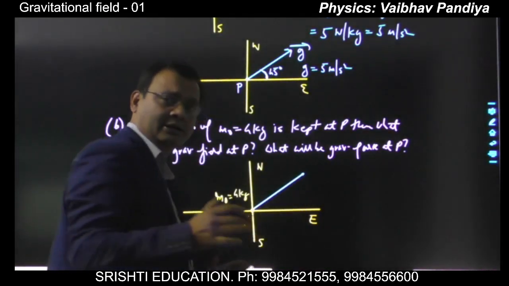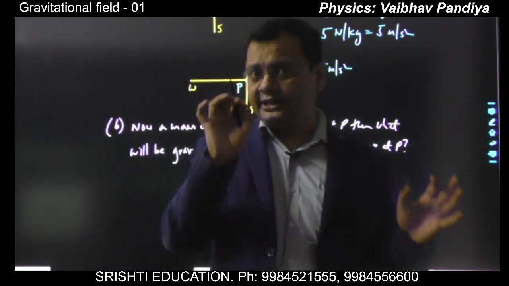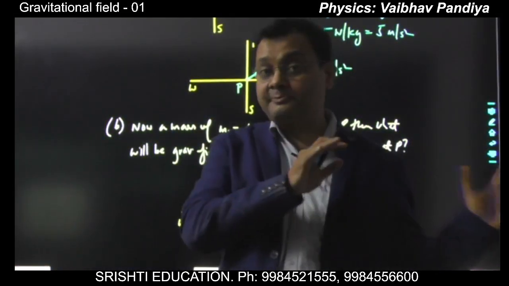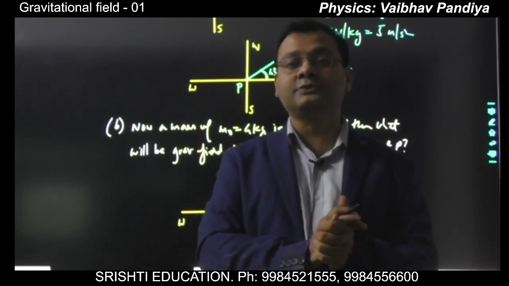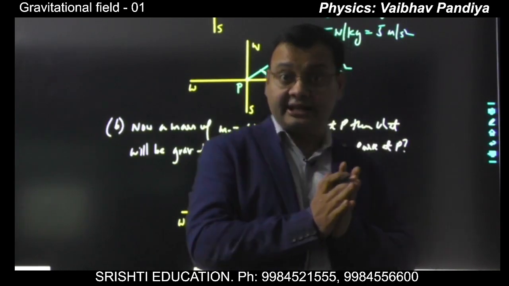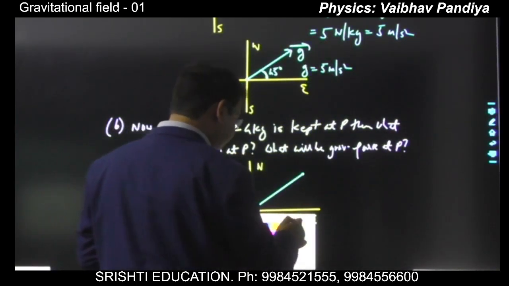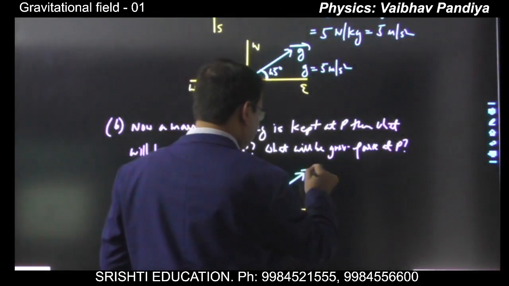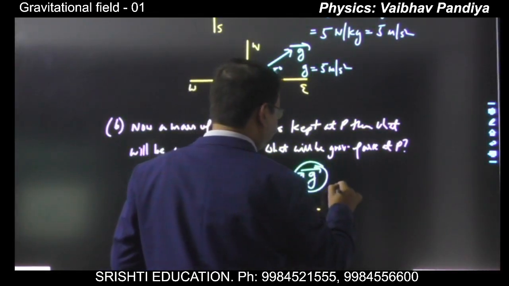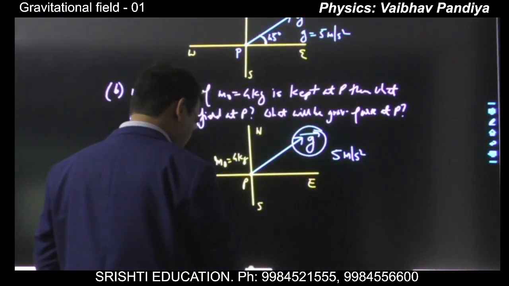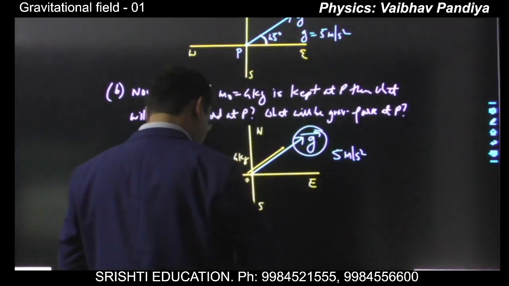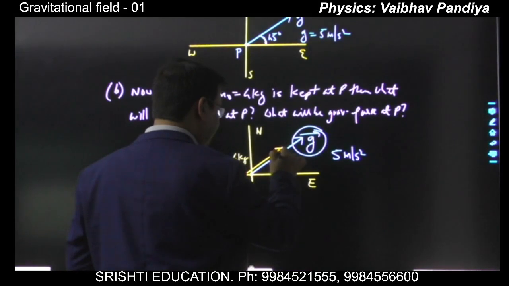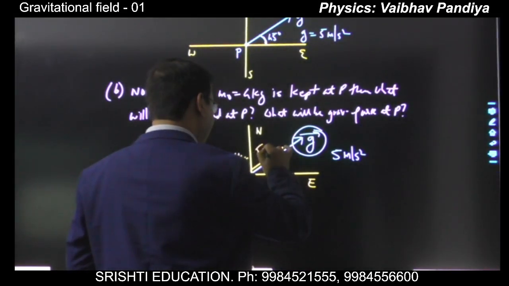So what do you think? If you are replacing the particle which has been kept at P to measure the field, if you are changing that, will there be any change in the gravitational field? Do you think there is any change in the gravitational field? No. The gravitational field will remain the same, because there is no role of that particle in the gravitational field, so it would remain the same, 5 meter per second square. But the force will change. What will be the direction of the new gravitational force? Of course, in the direction of the gravitational field.